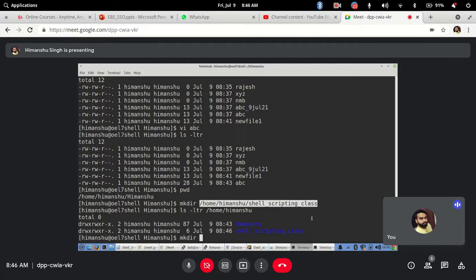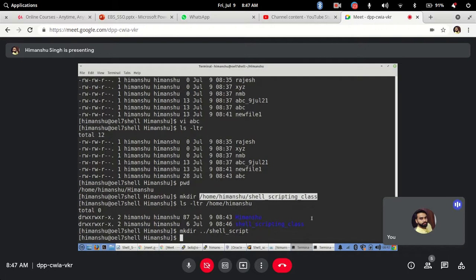CD will not work. CD is a separate command; two commands cannot go hand in hand directly like this. Yes, so this is one way, a shell script. Okay, this is also fine. And one more way, when you have to create a directory at the home directory of the user.